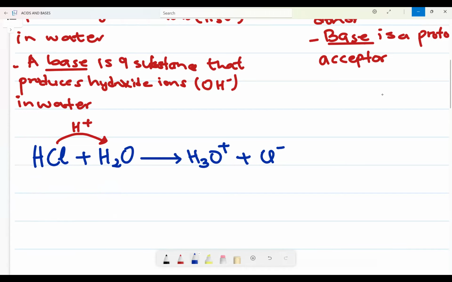Can you see now this one follows both the Lowry and Bronsted theory as well as Arrhenius. Why? Because Arrhenius says an acid is a substance that does what?